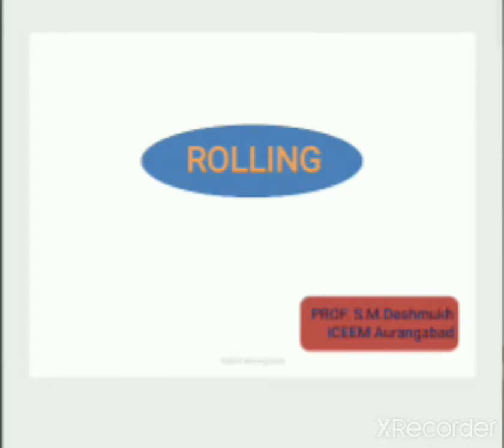Good morning, friends. Yesterday we saw mechanical working of metals, and its classification into bulk deformation and sheet metal. In bulk deformation, the volume remains constant, but the shape and size can be changed. In sheet metal, the thickness remains constant, but we can change the shape and size of the component.